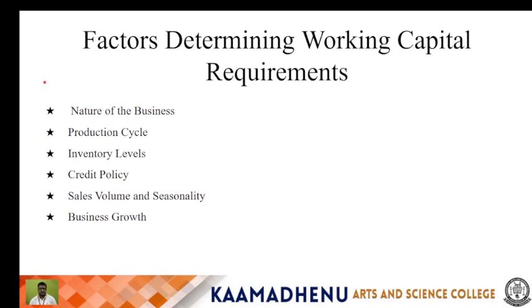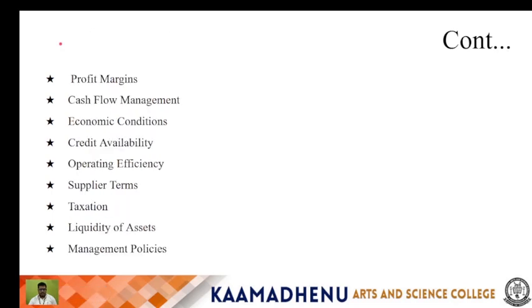Expanding businesses may face higher working capital needs as they grow, requiring more inventory, a larger workforce and higher operating expenses. The seventh one is profit margin. Companies with low profit margins often require more capital because they need to sell higher volumes of goods to generate the same amount of cash flow as businesses with higher margins.